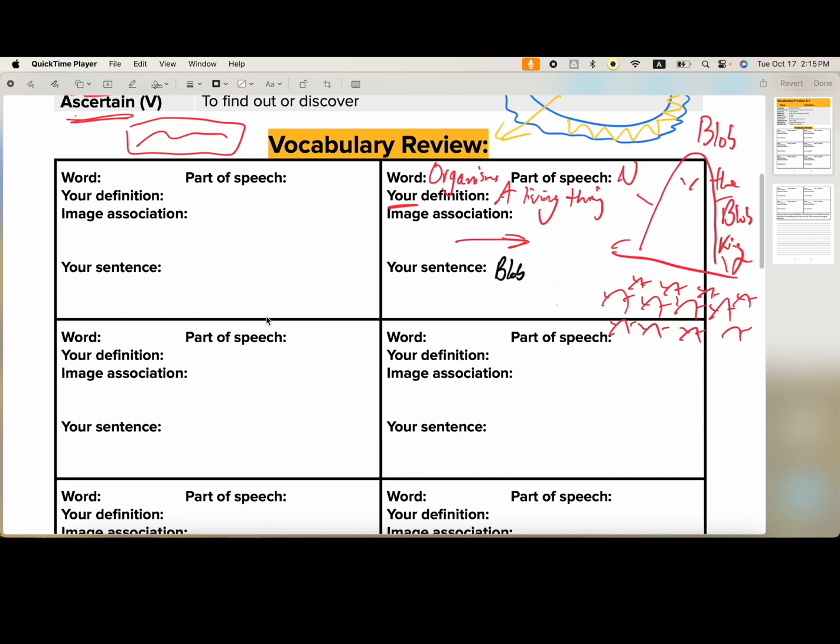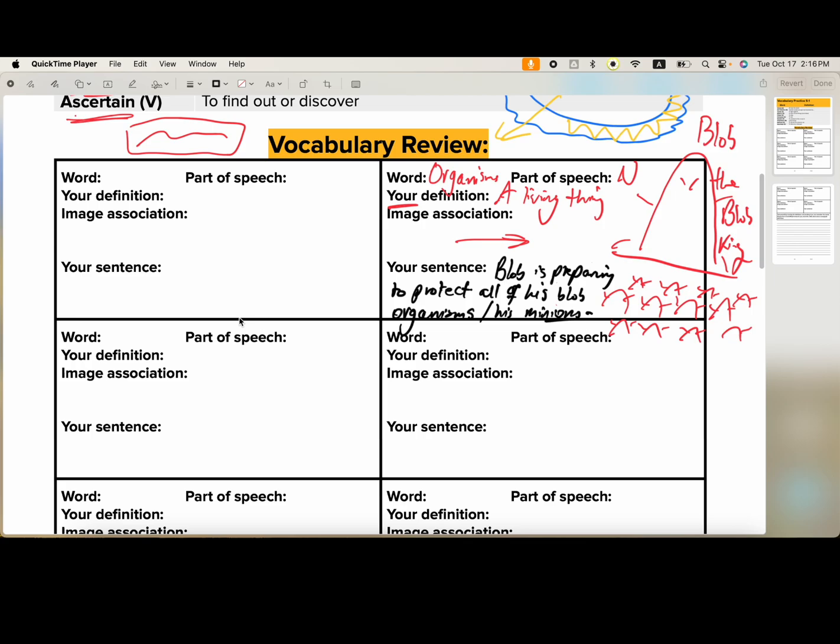Blob is preparing to protect all of his blob organisms slash his minions. Okay, so all of the little tiny blobs, all of those little tiny organisms. Blob, the Blob King, is preparing to protect them.